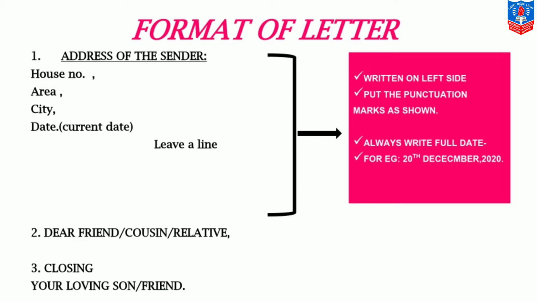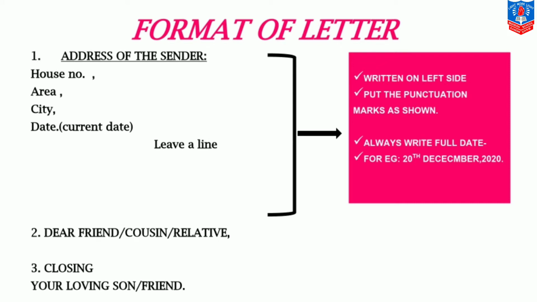Actually, there is no fixed format while writing an informal letter, but to make you understand better, I have prepared this. First, you have to write on the left hand side the address of the sender. That is, if you are writing a letter, you will write your own address. As an informal letter has no formalities, you will just write down the address of the sender. And on the right hand side, you will see the pink box which shows that the address of the sender is written on the left hand side, and put the punctuation marks as shown.